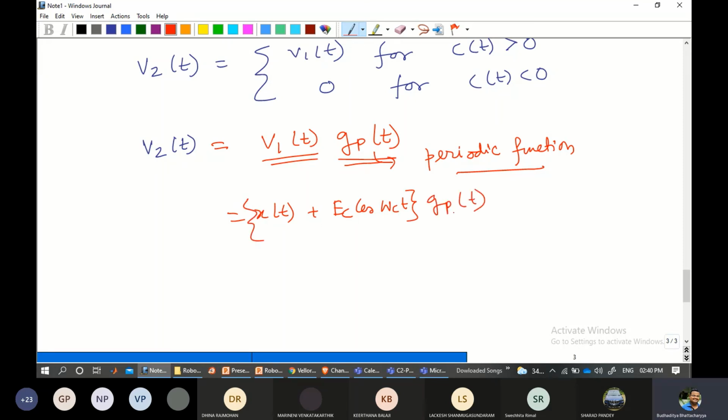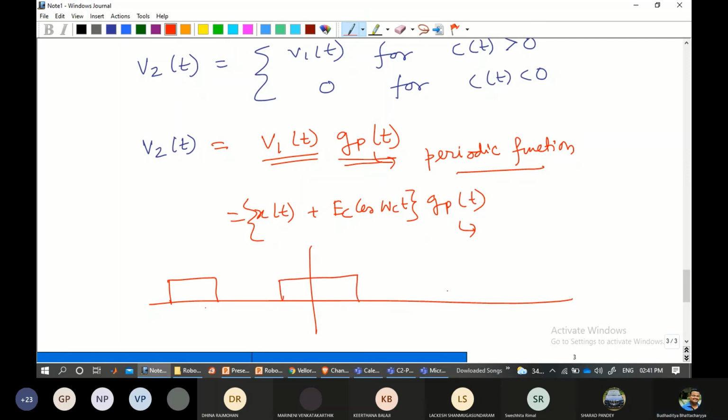Now this is a periodic function. Again, it's very difficult to go into much detail at this point, but its periodic pulse trend will be something like this. Just to give you an example, this is one, this is one. So you can see there is a repetition. So minus T0. Suppose the bandwidth over which it works is T0 by 2. So it will be something like this. You can see that these pulses are periodic in nature.